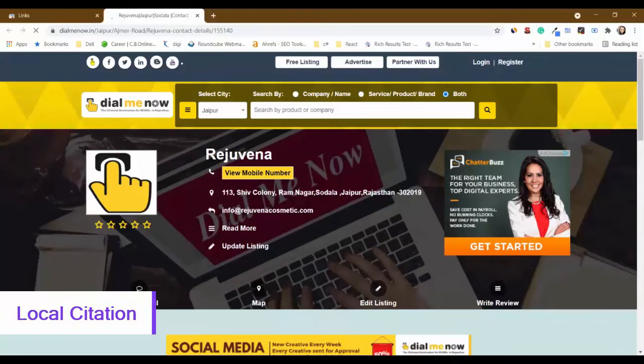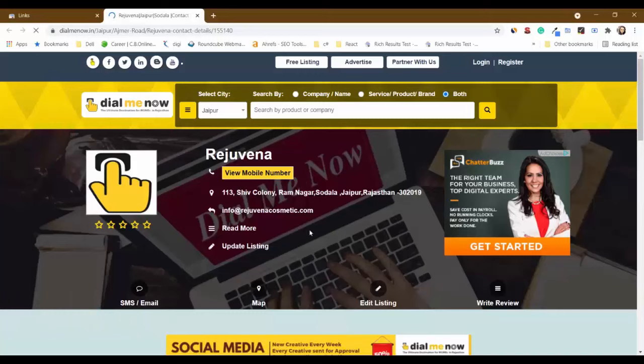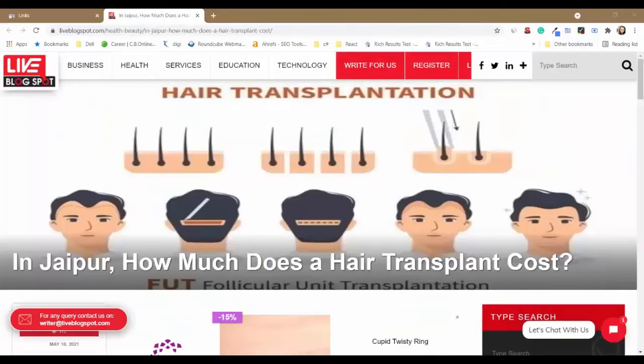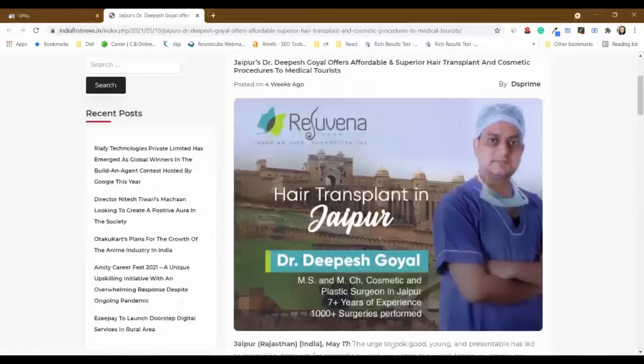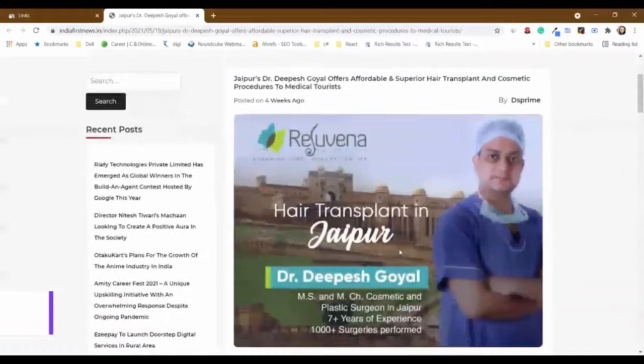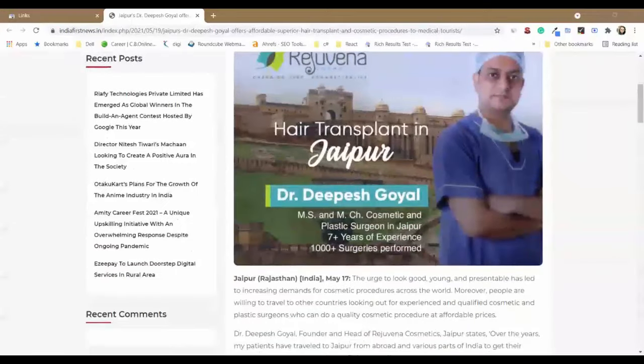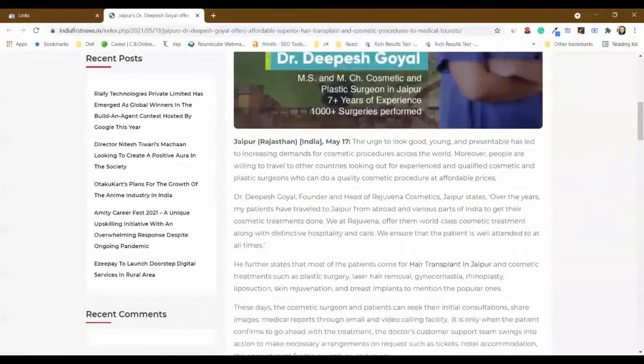Local citation is wherein you submit the details of your website's name, address, contact number and also your website URL. Second, you can do guest posting, wherein you submit your articles to editors of other websites and take a link to your website from within the content. Next, you can do digital PR on a high traffic local as well as national digital newspaper and get a link from those websites.